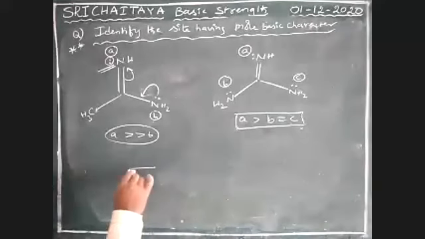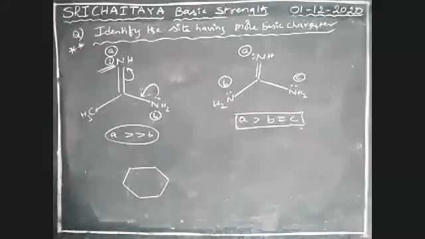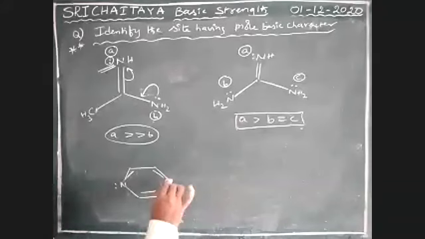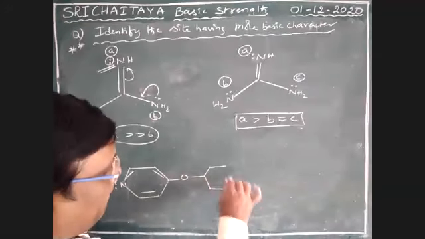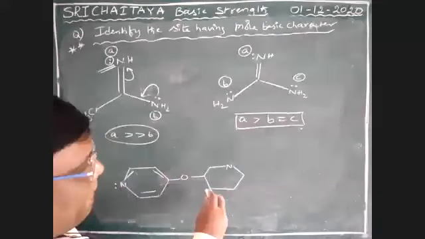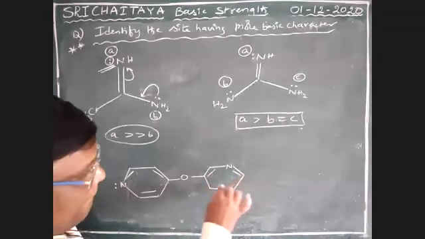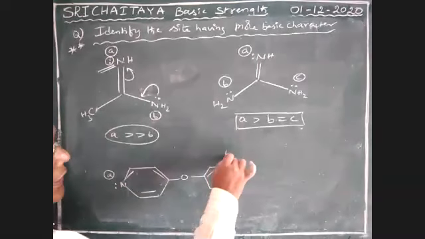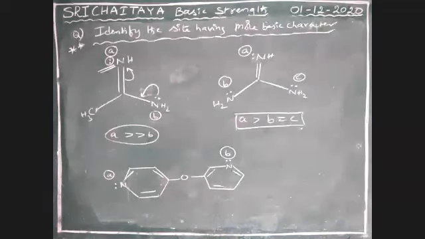Tell me, boys, this is nitrogen, lone pair, bonded with oxygen. This is lone pair, boys. This is A side, this is B side. Among A and B, which one is more basic? In this molecule, among A and B, which one is more basic?